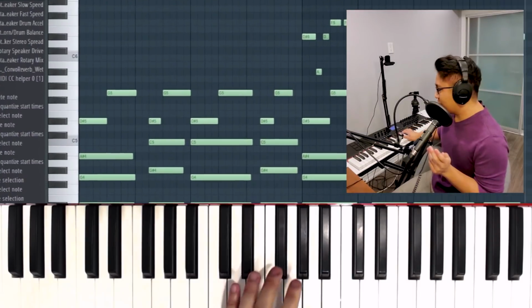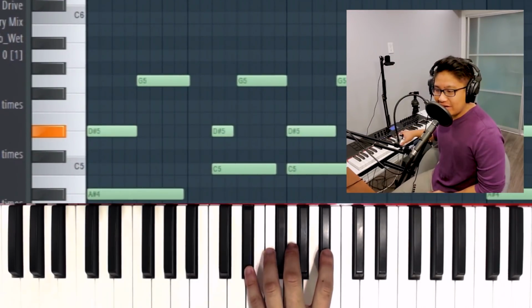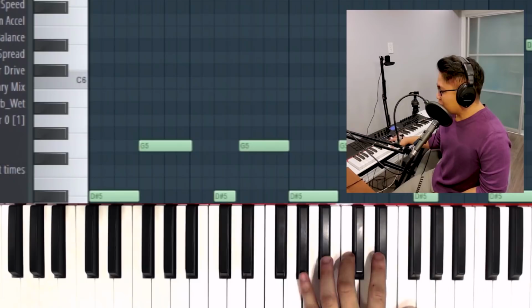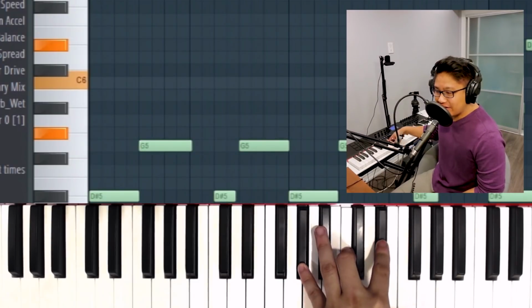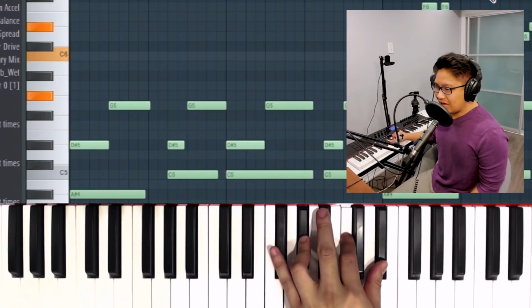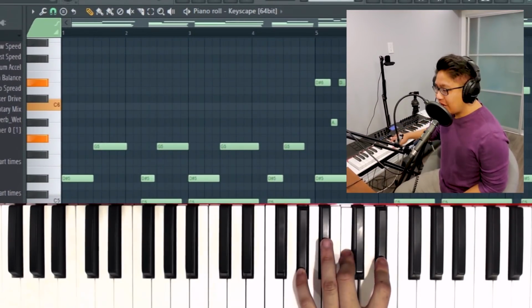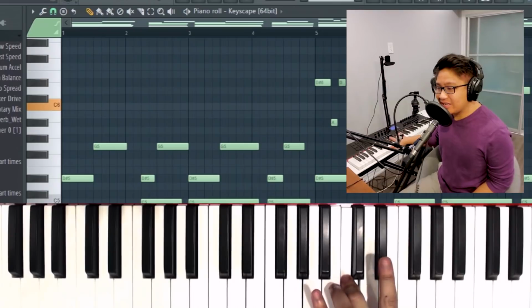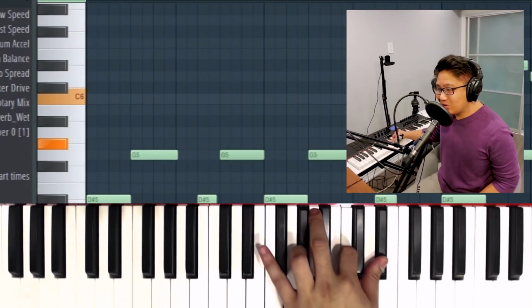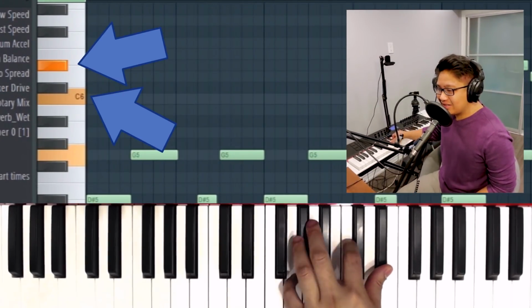Take this chord progression for example. An E flat major chord has an E flat, a G, and a B flat, and an A flat major chord has an A flat, a C, and an E flat. And you can see that both chords have this E flat, so that is a common tone. As you can see for the next one, we have A flat major, and we go to a C minor, which is a C, an E flat, and a G. And this one has two common tones with a C and an E flat.